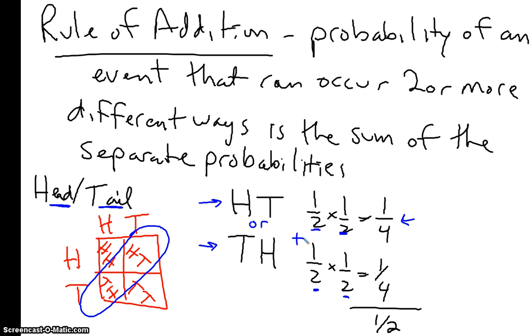There's a 1/2 chance. Now if we look at that over here and we divide up heads and tails, we can see there is 1 box, so there's a 1 in 4 chance that we'll get 2 heads. There is one box, a 1 in 4 chance that we'll get 2 tails, but there's 2 boxes, so a 50% chance that we'll get a head and a tail as long as the order doesn't matter. So the big thing to remember here is the rule of multiplication is when we see the word and. The rule of addition is when we see the word or. It's either this event or that event.